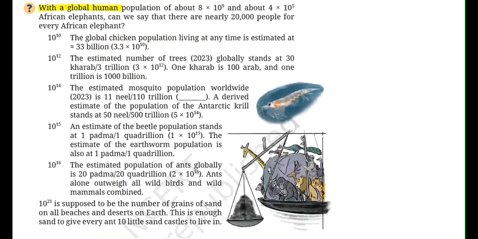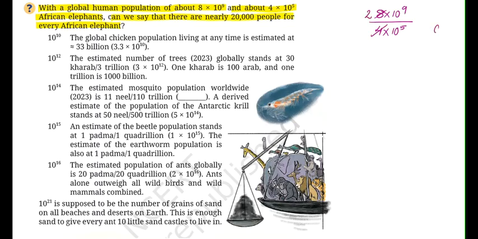With a global human population of about 8 into 10 to the power of 9 and about 4 into 10 to the power of 5 African elephants, can we say that there are nearly 20,000 people for every African elephant? So let us try to find this out. So global human population है वो 8 into 10 to the power of 9 है. Let's divide this population with the number of African elephants. So 4 into 10 to the power of 5. अब यहाँ पे 4 times of 2 तो 8 होता है. So we will get 2.